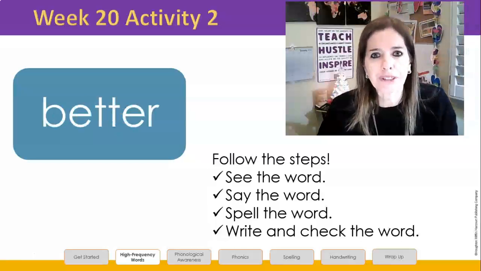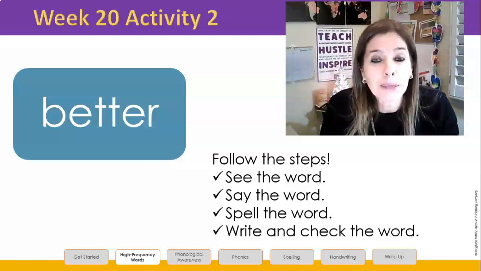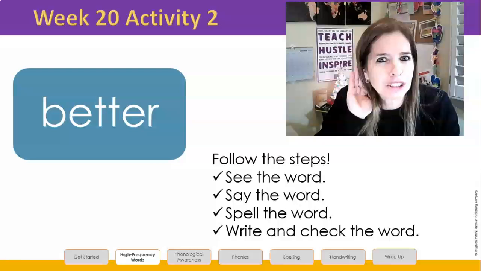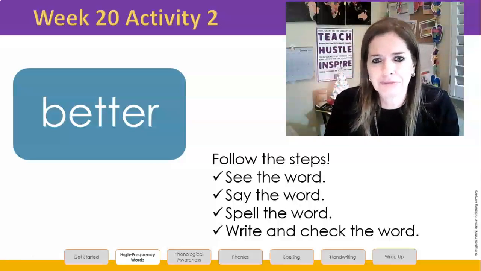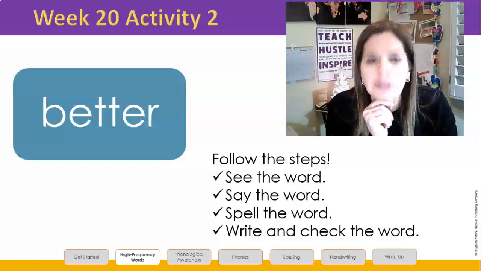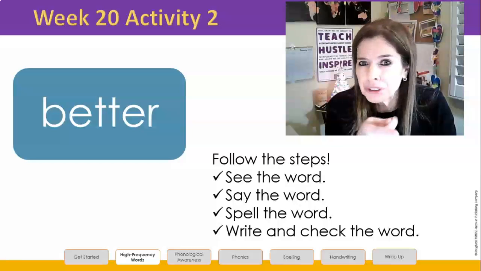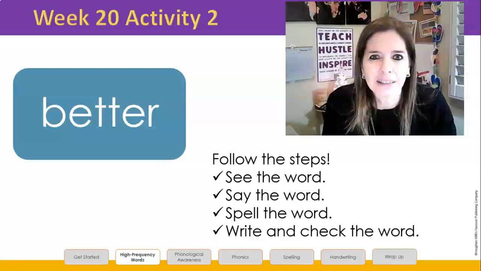The word is better. Let's follow the steps. Look at the word. Repeat the word after me. Better. I think grapes taste better than peaches. Say the word again after me. Better. Look at the letters in the word. Let's spell it out loud. Let's go. B-E-T-T-E-R. What did you notice? What do you wonder? In this word, the first E stands for the short e sound.